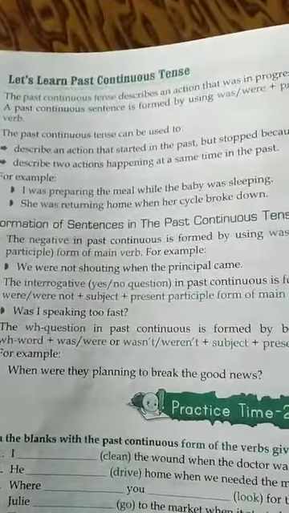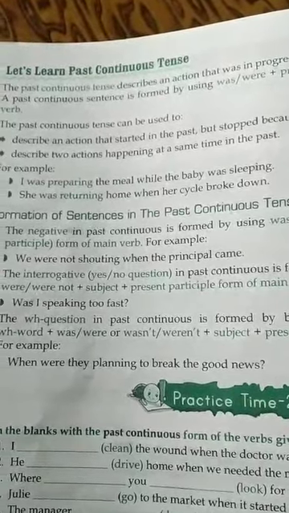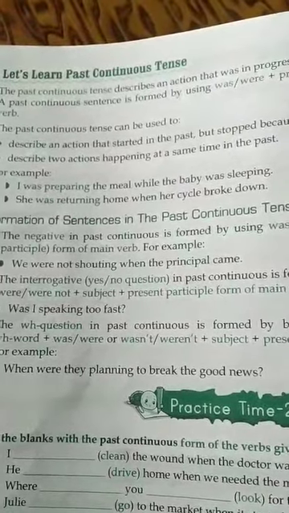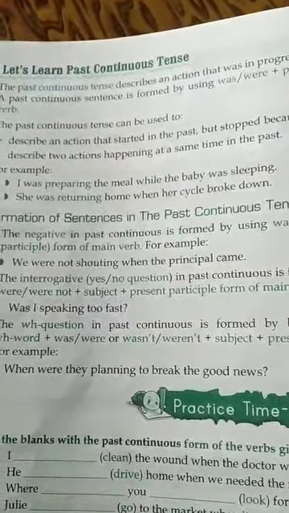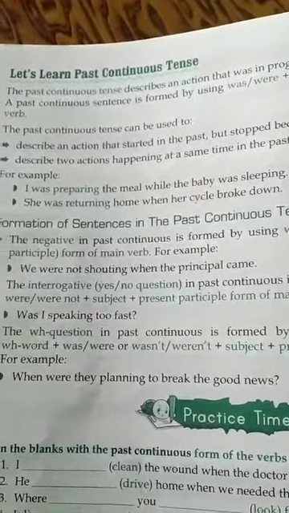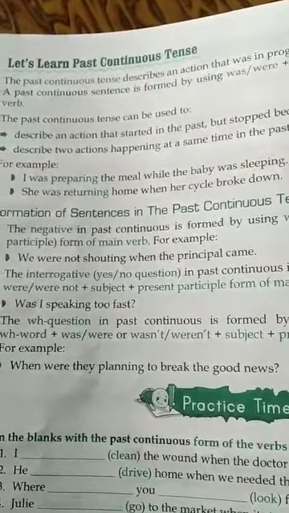It is also used to describe two actions happening at the same time in the past. For example, I was preparing the meal while the baby was sleeping. Two actions happening in the past.